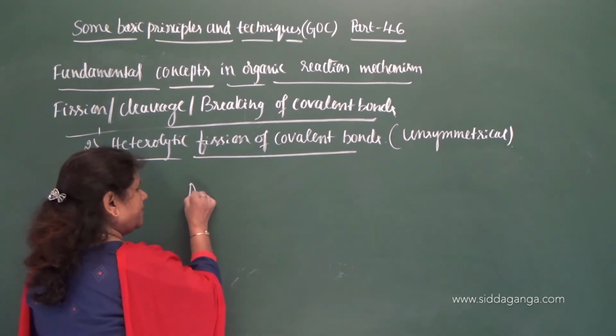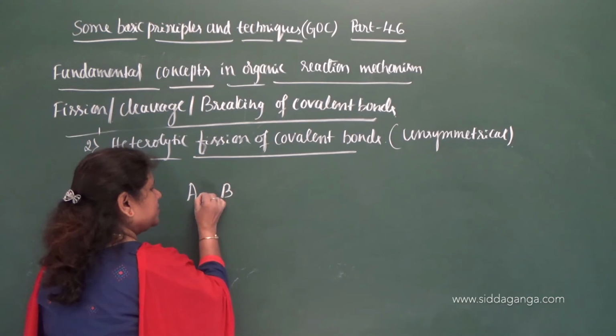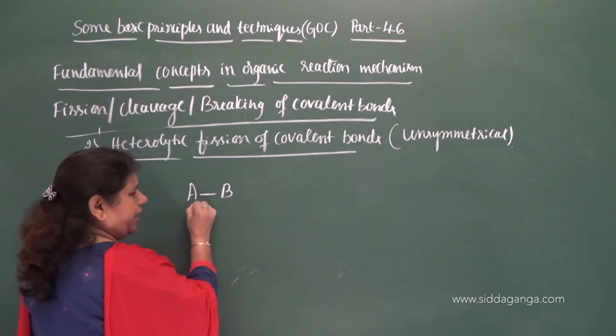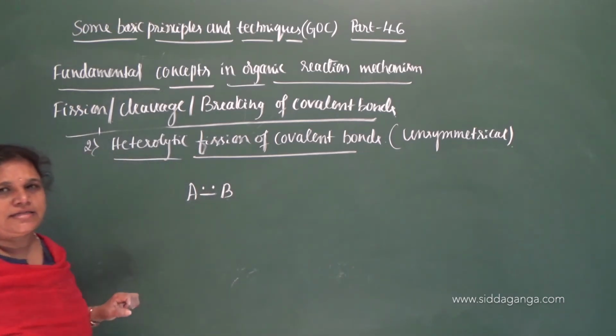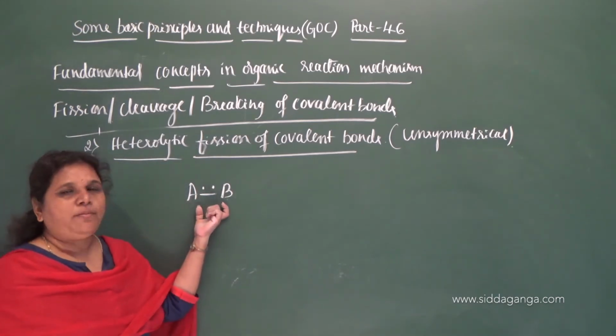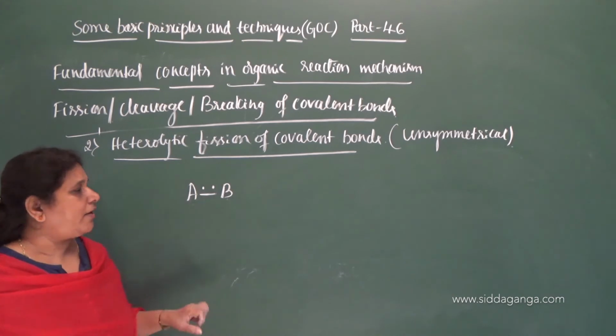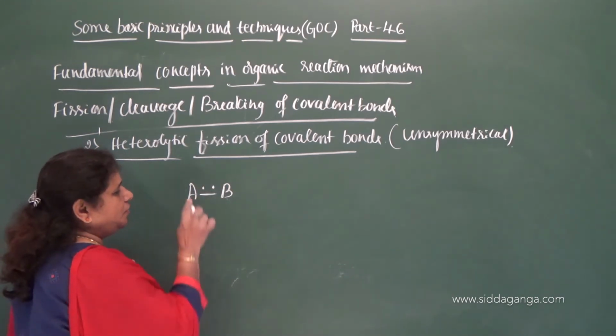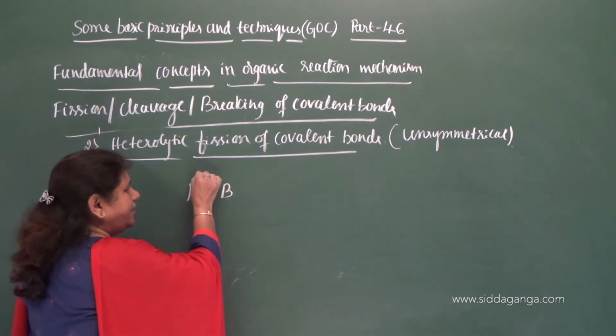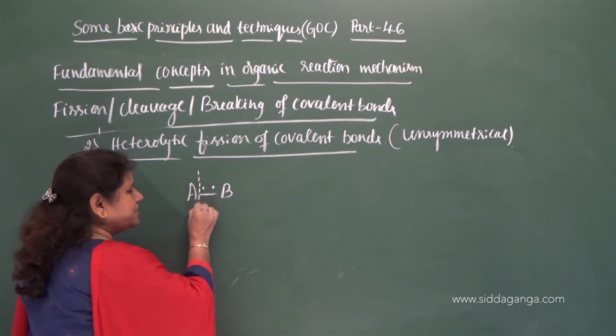Let me give the example. Now I have taken the bonded atoms A and B. Between A and B there is a covalent bond, and for bond formation we require 2 electrons here. During heterolytic cleavage, the bond cleaves like this.